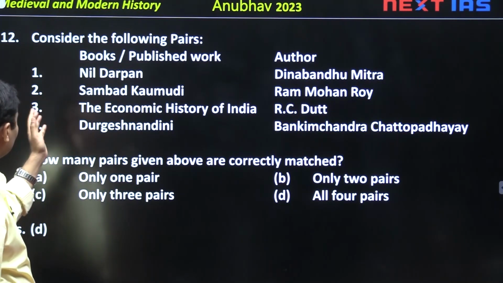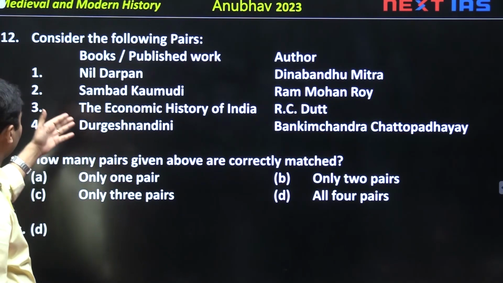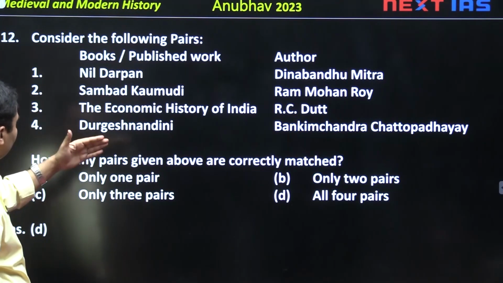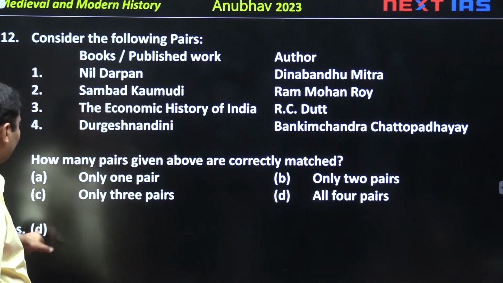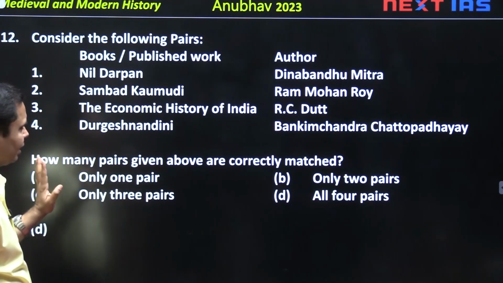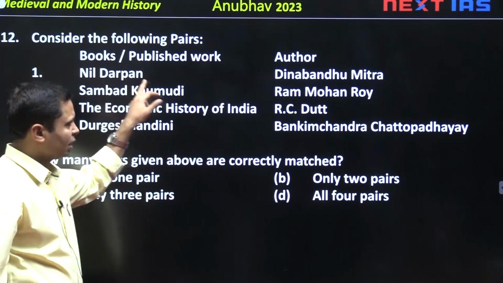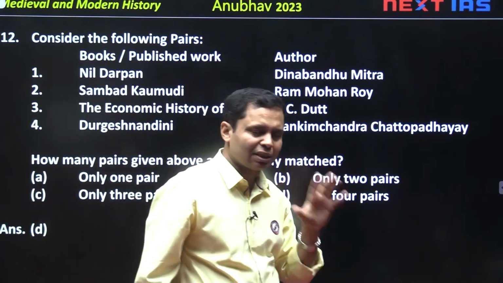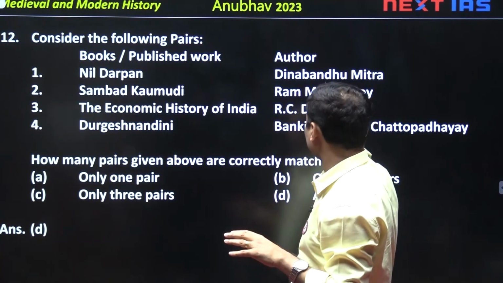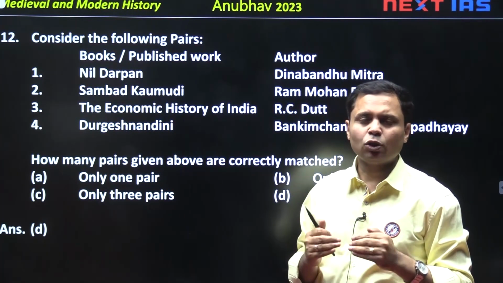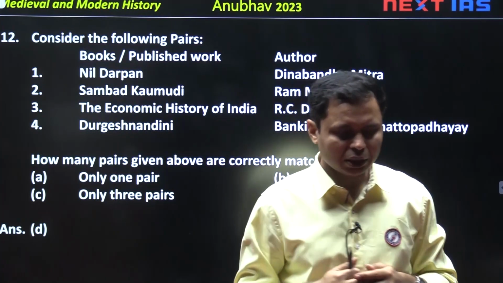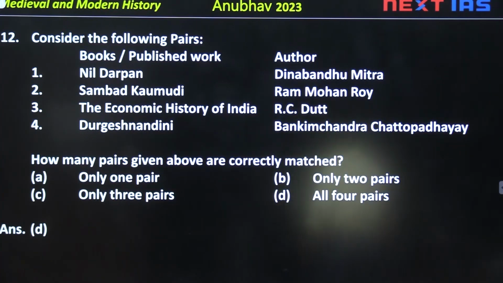Now, the second question is about pairs. You have to match the pairs. How many pairs are correctly matched? Firstly, answer is D. All pairs are correctly matched. Neel Darpan was written somewhere around 1859-60, and Neel Darpan was a book written by Dinbandhu Mitra. In fact, it was a play, and this play was written to highlight the sufferings and the problems of the indigo peasants of Nadia district.